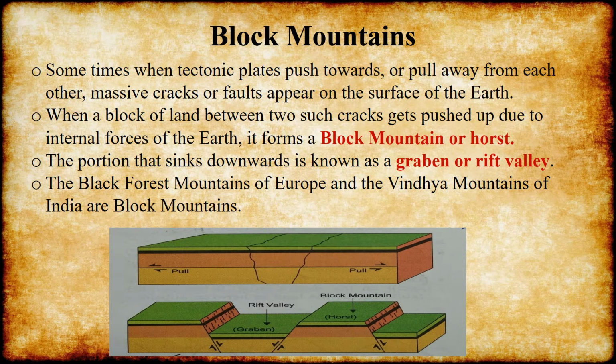See, the two tectonic plates. When tectonic plates push towards or pull away from each other, there is a crack. In this image you can see the crack. So the crack gets pushed up due to the internal force of the earth. It forms a block mountain.